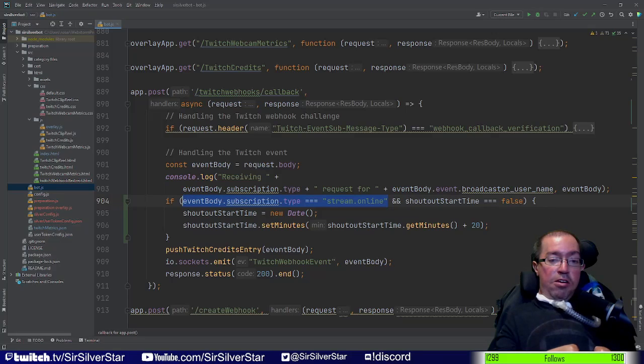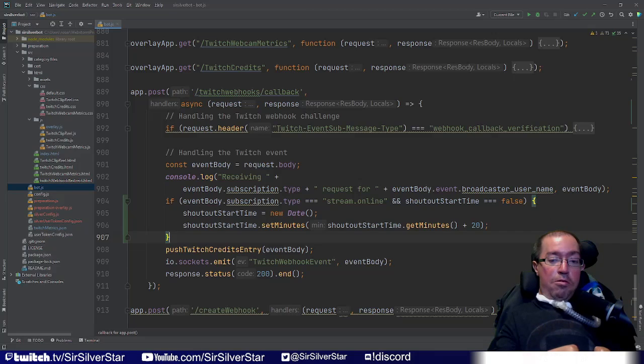So this ensures that this will only run once, because once the shoutout start time is set to a new date, and then the minutes are set 20 minutes past that, this will no longer be false. It will have an actual value. So even if we get a second stream online event notification, we will still be working from the initial time that our stream started, so that we don't end up potentially having delayed shoutouts again after that, which could be inconvenient for everyone involved.